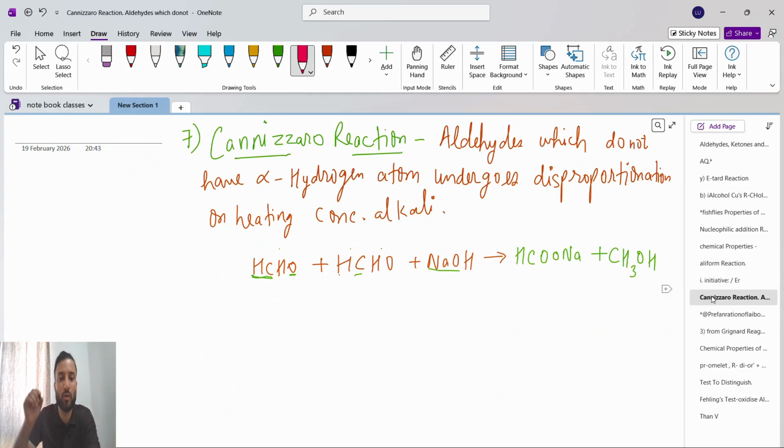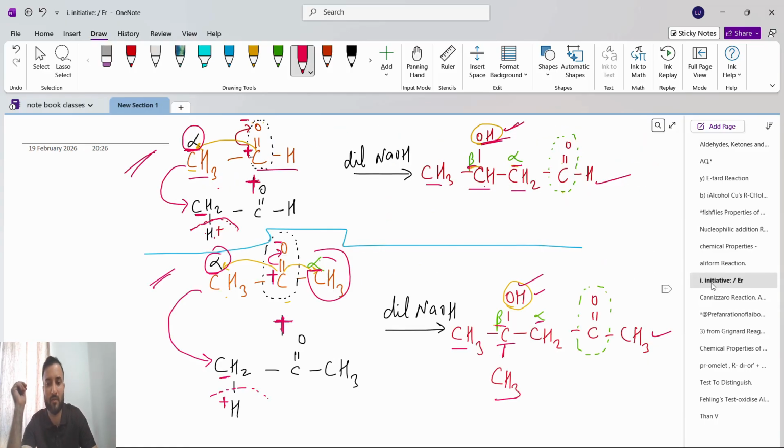And guys, what you will do is open the NCERT textbook. There they have mentioned the cross aldol condensation. Go and do the cross aldol condensation there. Okay, so cross aldol condensation means what will happen? You will have two reactants, and with those two reactants you have to make two more. See here we have one reactant, and for that one reactant we are making one more, in which we are removing the hydrogen. Here also one reactant, we are making one more reactant.